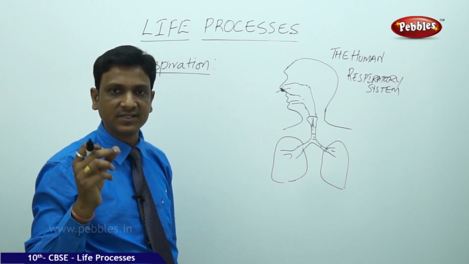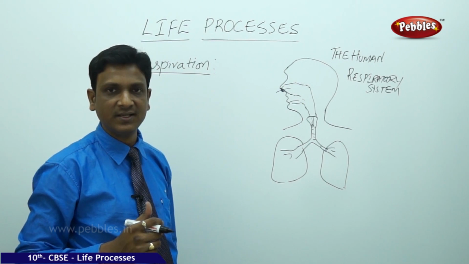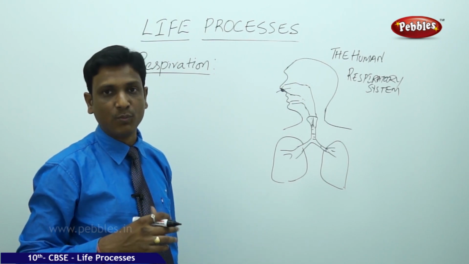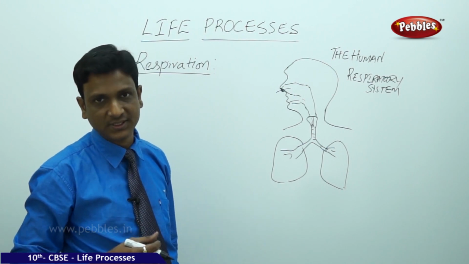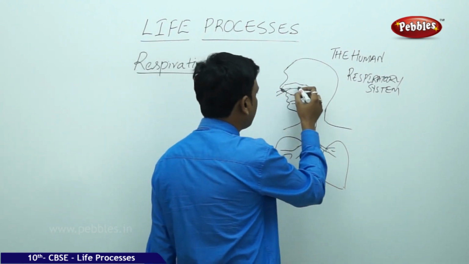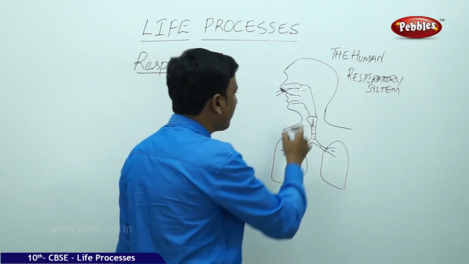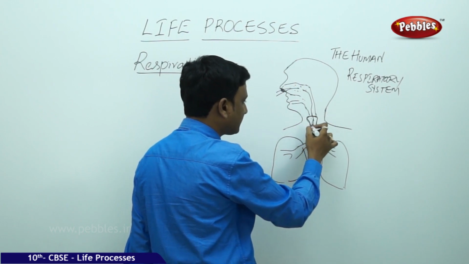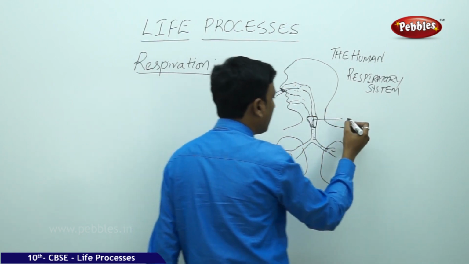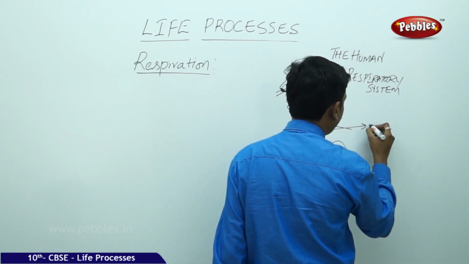Inside the nostril we have some hairs to filter the dust and insects. There we have some mucus which absorbs the dust and moistens the air before it enters into the lungs, so by that the lungs are not collapsed. So the air enters into this nasal cavity which is lined with mucus. The air is humidified here. The humidified air is passed through this special structure called the windpipe, or trachea.